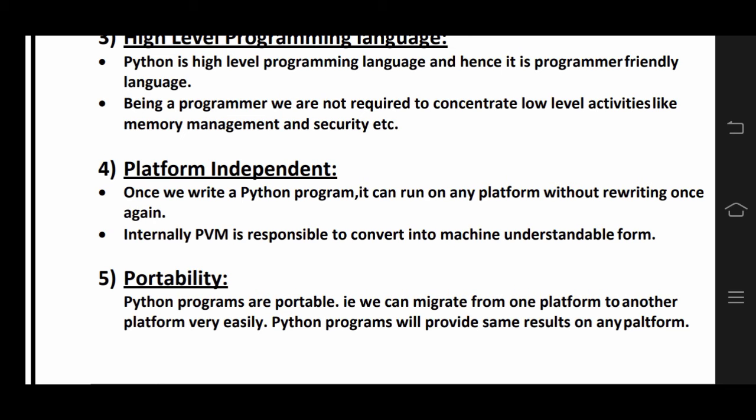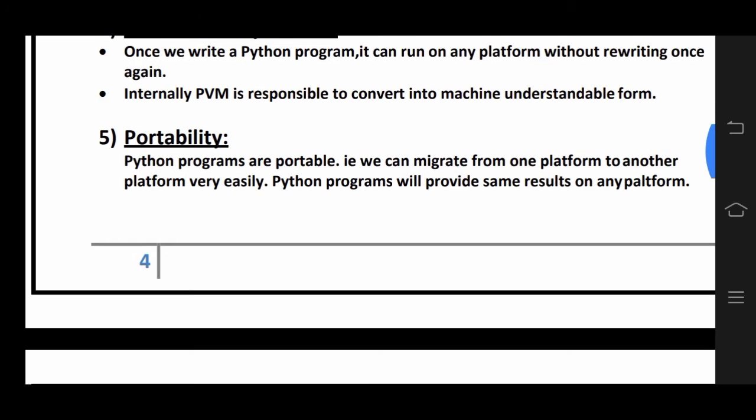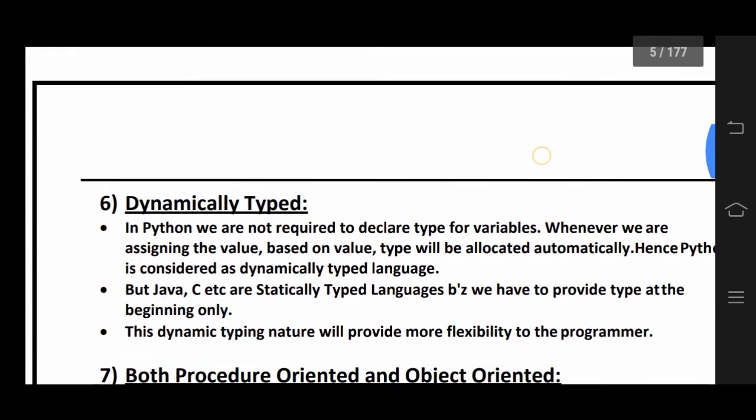Internally, PVM is responsible for converting it into machine understandable language. PVM is nothing but the Python virtual machine. Portability. Python programs are portable, so we can migrate from one platform to another platform very easily. Python programs will provide the same result on any platform.